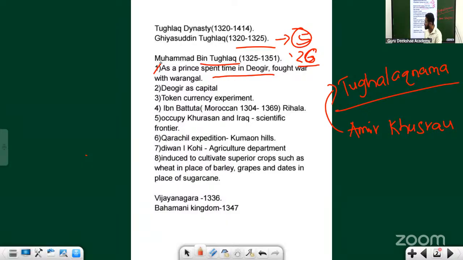Then he became the king. After the death of Ghiyasuddin Tughlaq, it was Muhammad bin Tughlaq who took charge. He wanted to shift the capital. You know what the capital of India is? Delhi. Which is the first dynasty that took Delhi as a capital? Yesterday's class we talked about this: the Tomar dynasty, and a person called Anandpal Tomar. Delhi is in the northern part of India, right? Where is Delhi?